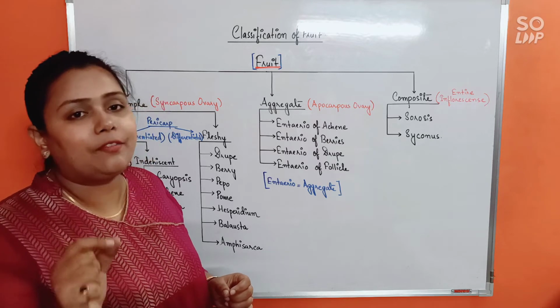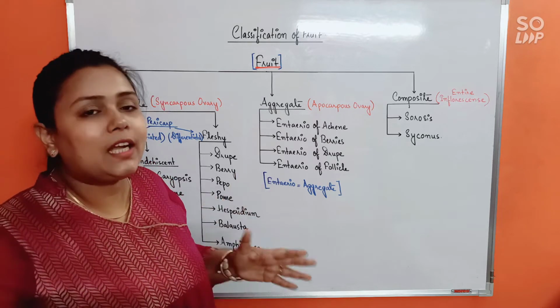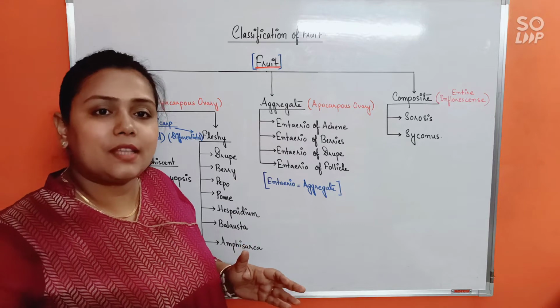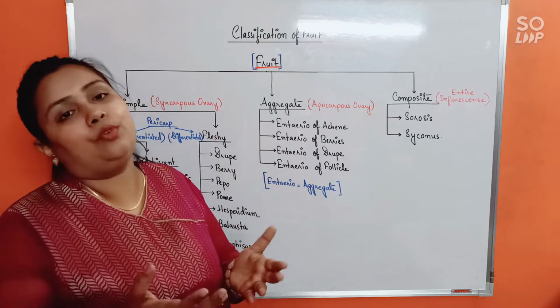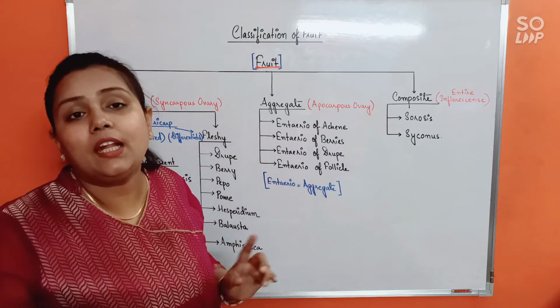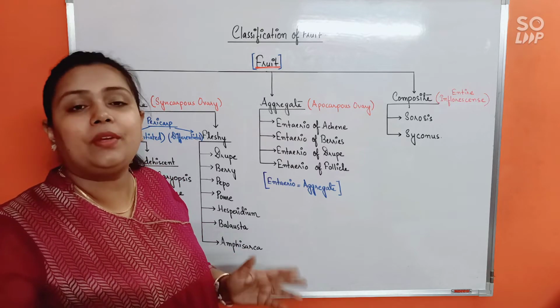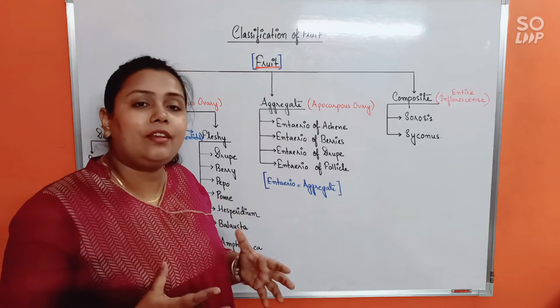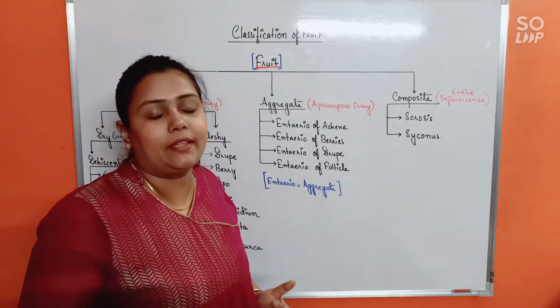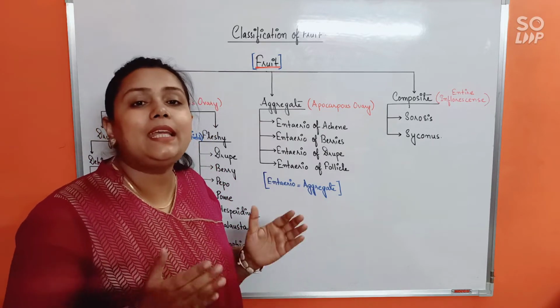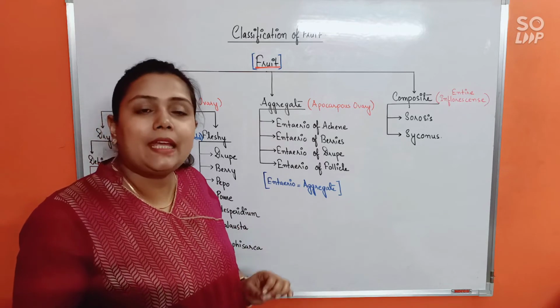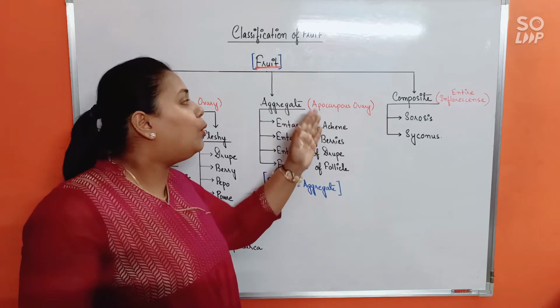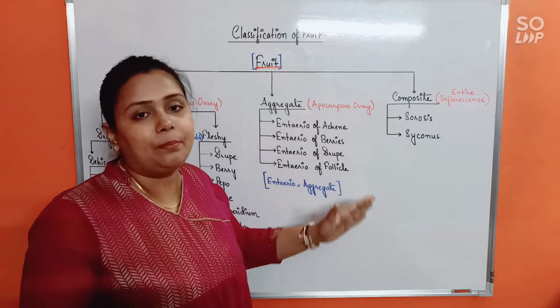Each carpel will give rise to one fruitlet. All the carpels will give rise to many fruitlets, and all those fruitlets together make a single fruit, which is regarded as aggregate fruit, because it's an aggregation of so many fruitlets together. That's why we call it aggregate fruit. So do remember, aggregate fruits develop from apocarpous ovary.